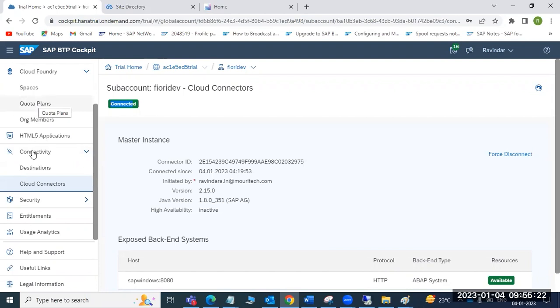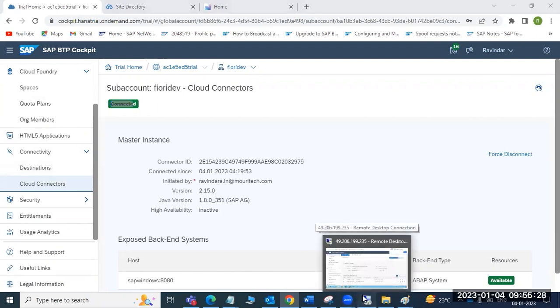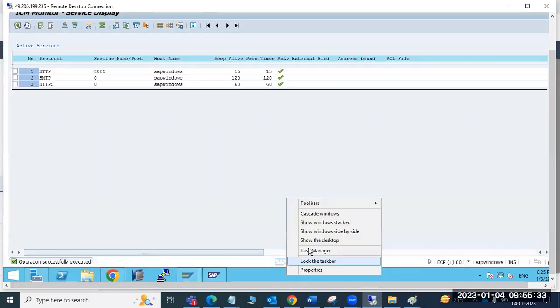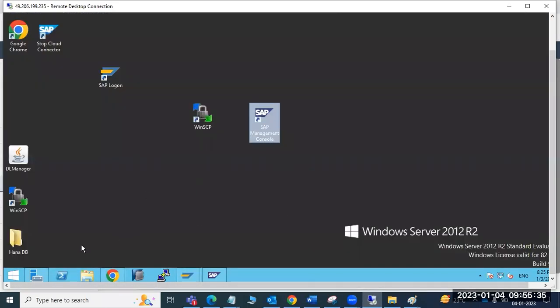Your cloud connector, is it installed in Windows? Yeah, Windows only. Here it is installed. This is my machine, my local practice system. It is installed in the Windows system only. Cloud connector.